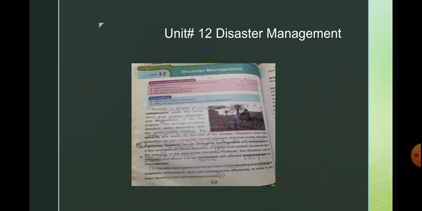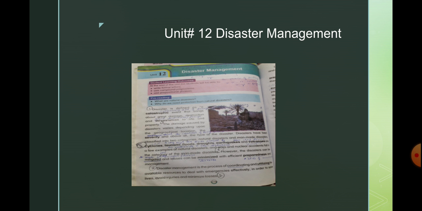However, disasters can be mitigated, it can be less harmful. You can make the disaster less harmful. Mitigated means to make something less harmful or severe. And losses can be minimized. Minimize means decrease.